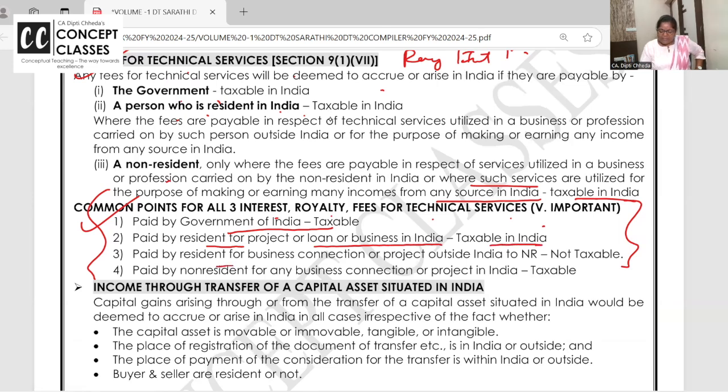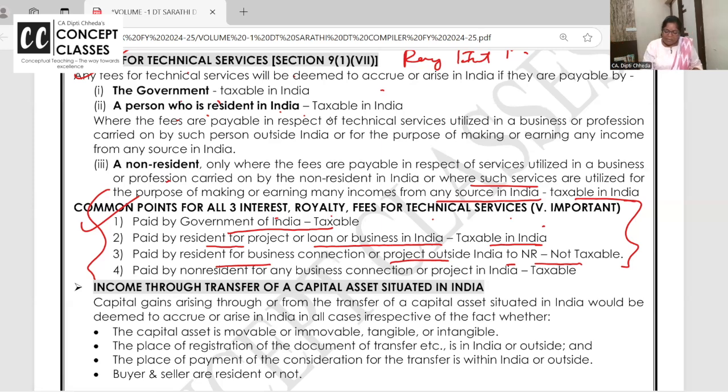Is it paid by a resident for a project outside India? Not taxable. If a resident is paying the royalty to a non-resident in Singapore, who is earning the income? The non-resident, in Singapore. For a project in Singapore, nothing is taxable because the recipient of the income is a non-resident.